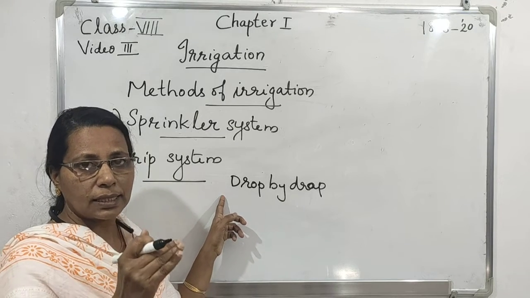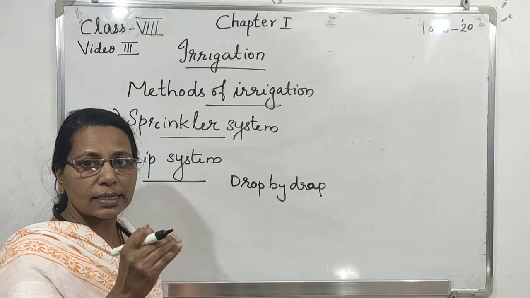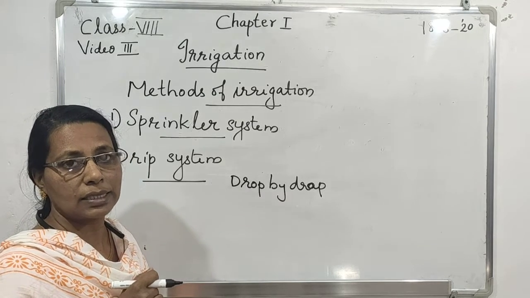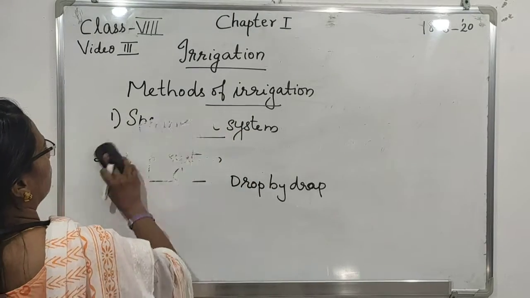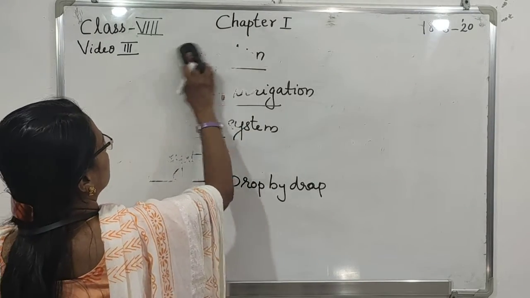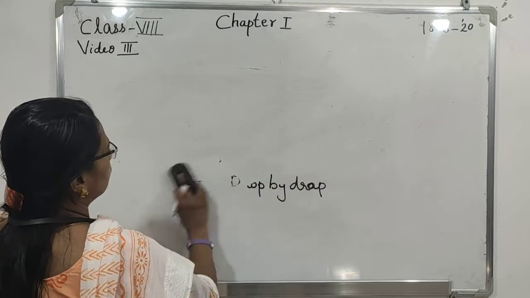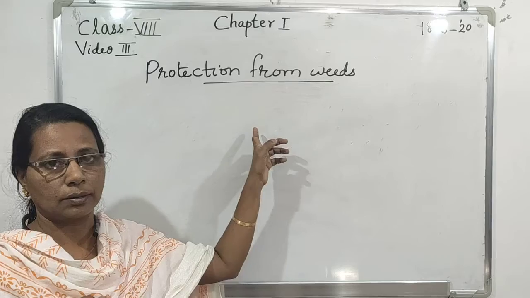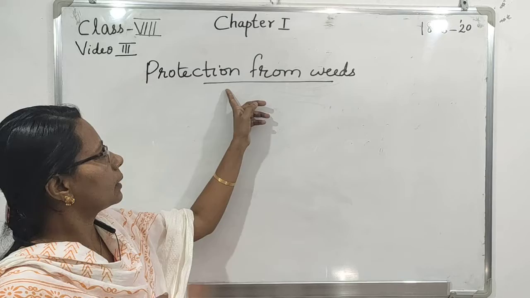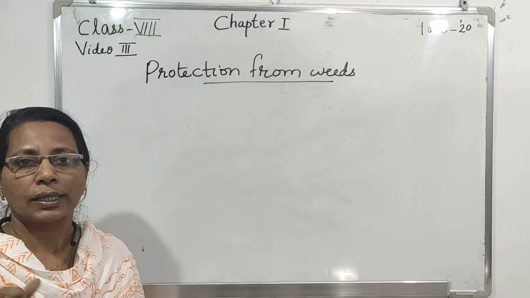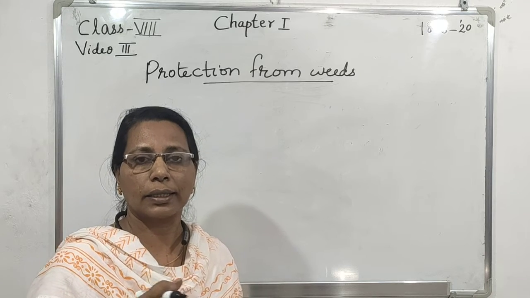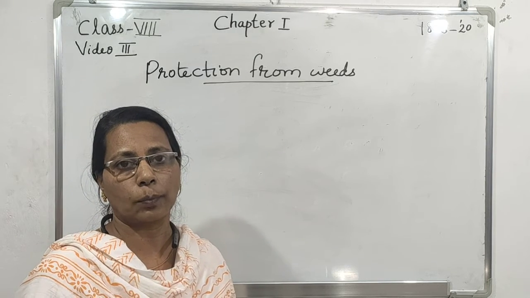Then next we can go to the next agricultural practice, that is protection from weeds. What are weeds? The unwanted plants that are growing along with the crop.